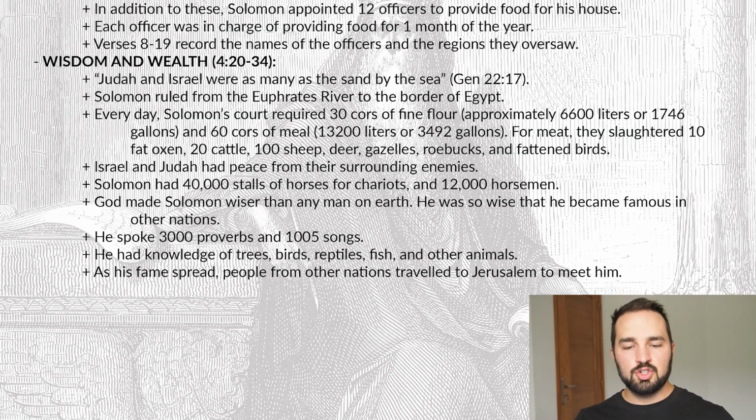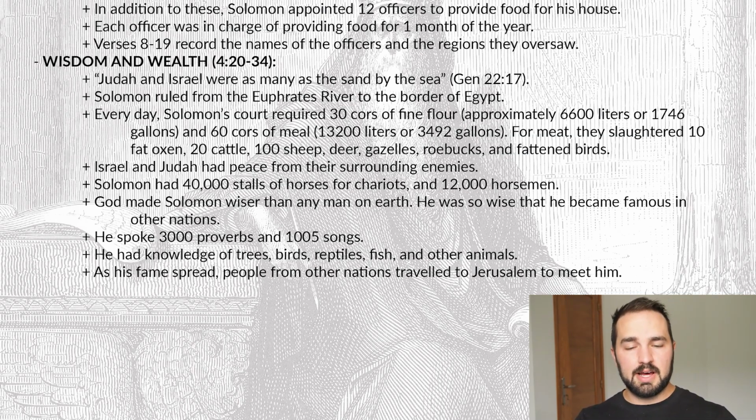And every day, Solomon's court was so large that it required this quantity of food. First, 30 cores of flour. They think that a core was approximately 220 liters. So that would work out to be about 6,600 liters, or 1,746 gallons of fine flour every day.